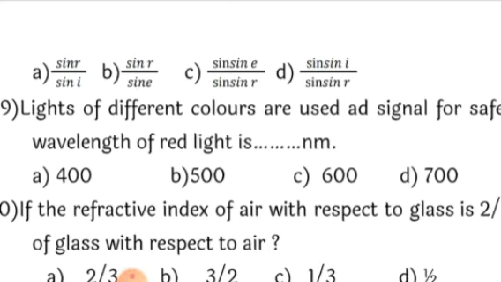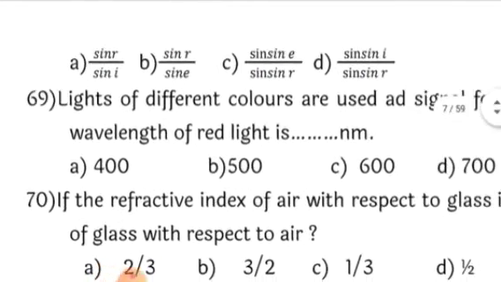so it is wrong. Sin R upon sin E, wrong. Sin E upon sin R, this is also wrong. And here there is a printing mistake, I feel, because it should be sin only. Here it is written 2 times. So sin E upon sin R is also wrong. The last option, sin I upon sin R, is the correct option. So here there is a small mistake, that sin is written 2 times. So you have to be very careful while writing the answer.